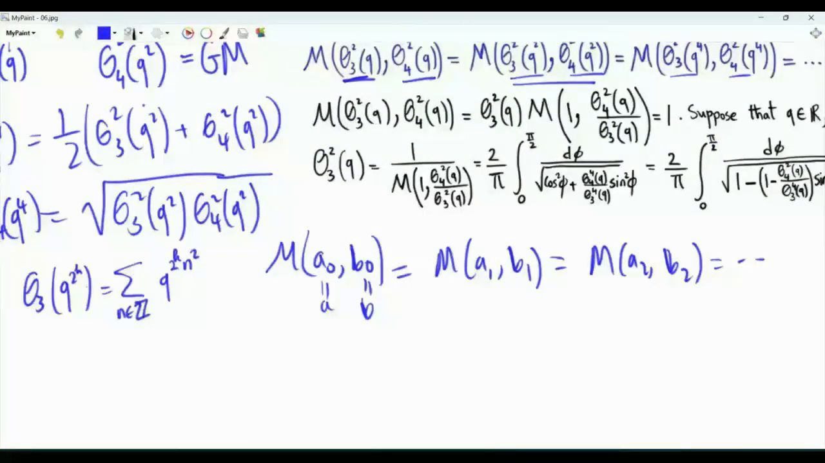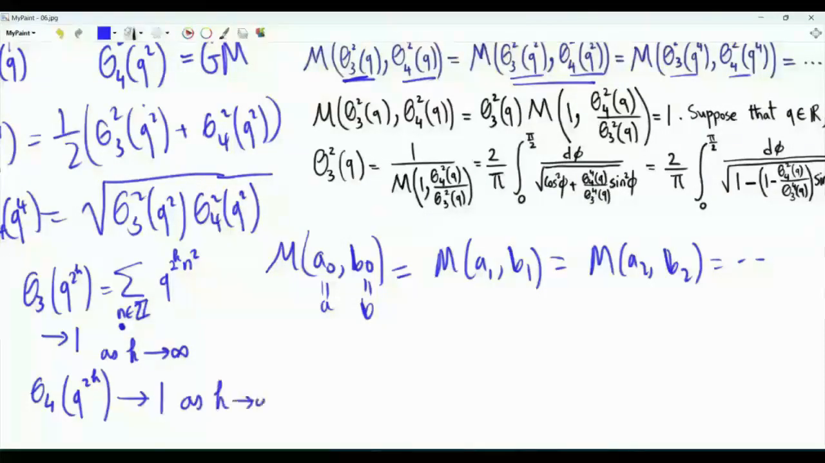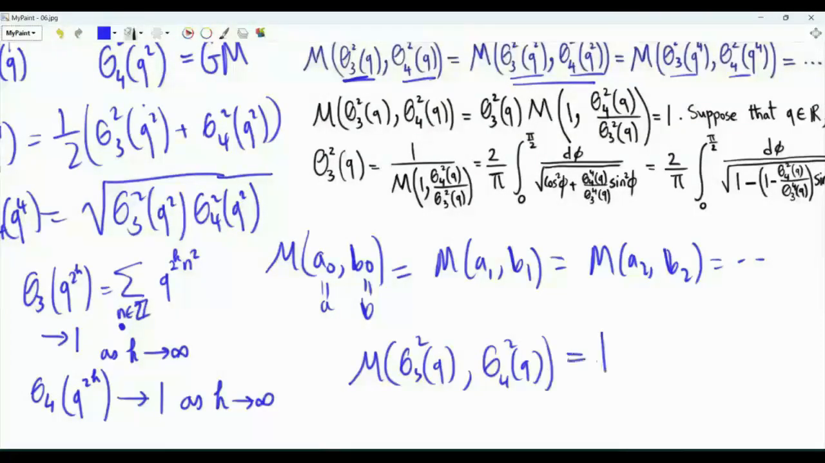As k tends to infinity, the terms here approach 0, with the exception of the term at small n equals 0. This remains equal to 1. Theta 3 of q to the power 2 to the k approaches 1 as k tends to infinity. The same applies to theta 4. This sequence with index k also approaches 1 as k tends to infinity. The conclusion is that m of theta 3 of q squared, theta 4 of q squared, is equal to